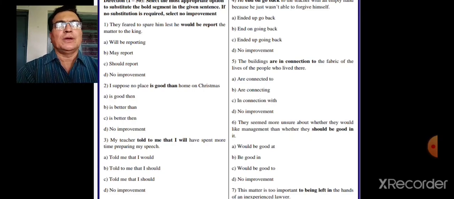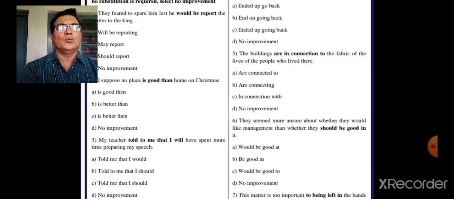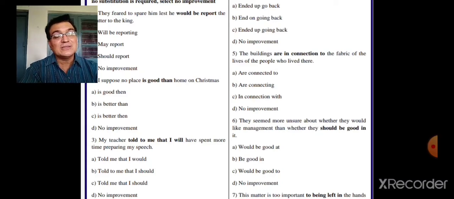They feared to spare him, lest he would be report the matter to the king. So what will be the answer here in the case of the first one? Remember what is used there? Lest is used. Whenever lest is used, what will be followed? That you should know. What modal will follow? Only that modal will come which we use with lest, that is should. So remember that lest should be followed by should.